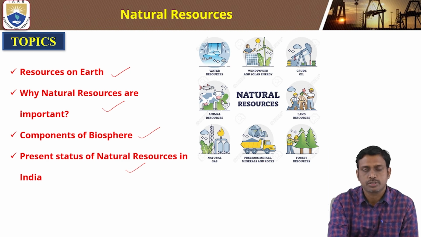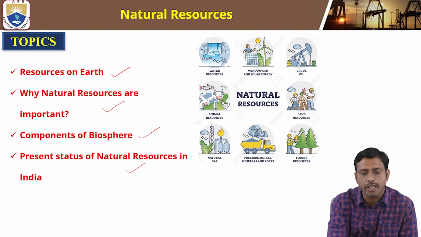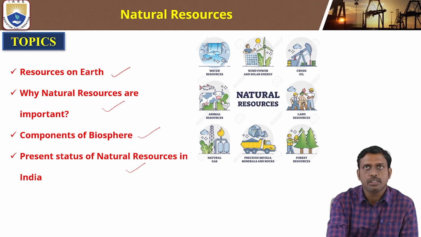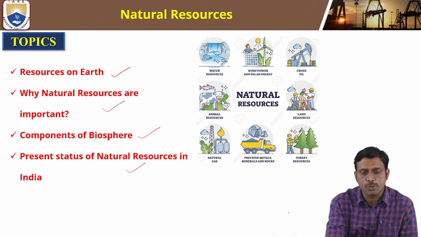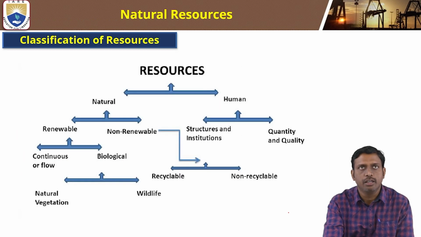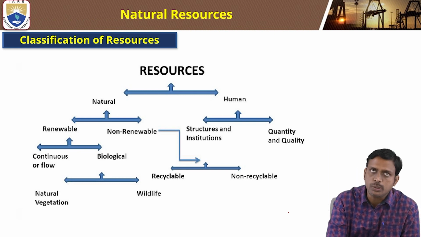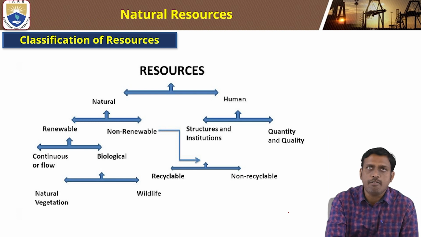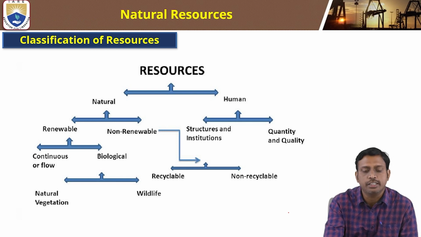What are the resources that are present on the earth? There are water resources, wind power resources, and crude oil. Next, animal resources, land resources, natural gas, minerals and rocks, and forest resources. All these come under the resources present on the earth. Now, how have the resources been classified? Resources means anything that is available in nature.